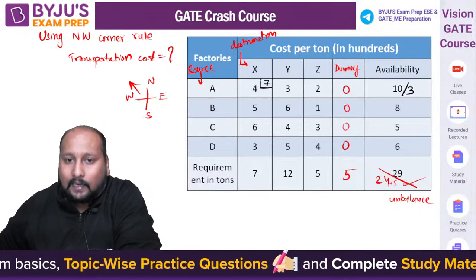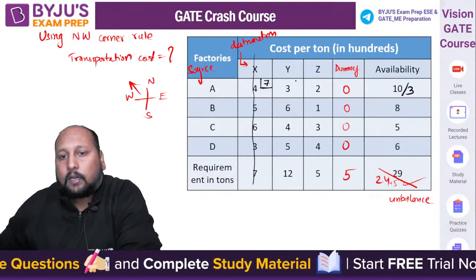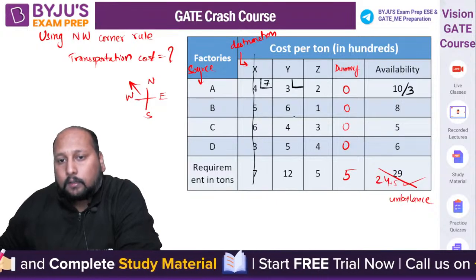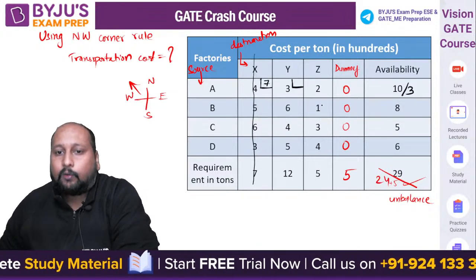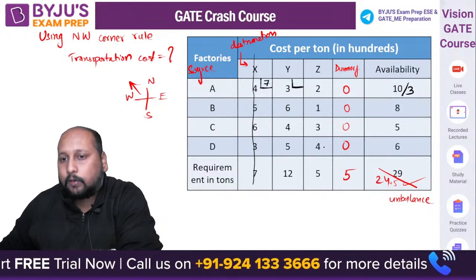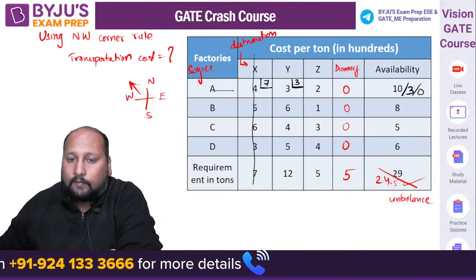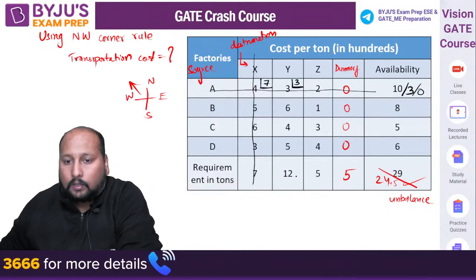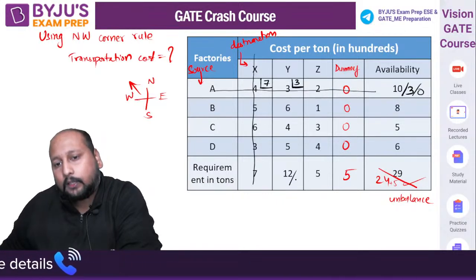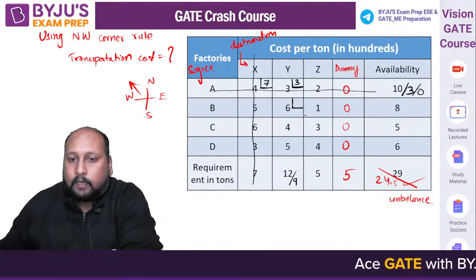So you can strike off this one. You can strike off this one. Now the top left corner, this is the top left corner. Now what is the next allocation that you can do? You're having 3 availability at source A, and destination having 12. Definitely we have to go with the 3. This is 0. This one. So this is left out will be how much? 9. Right.